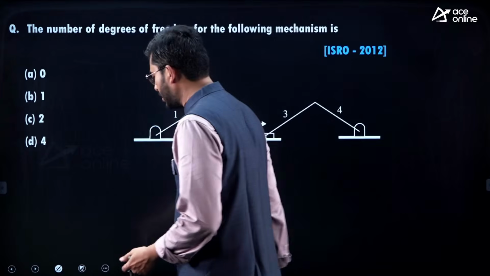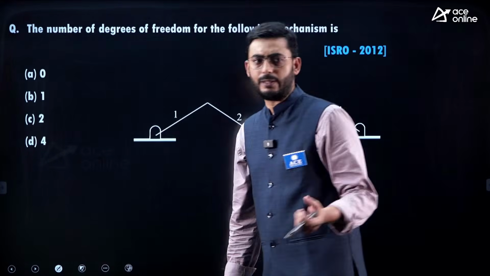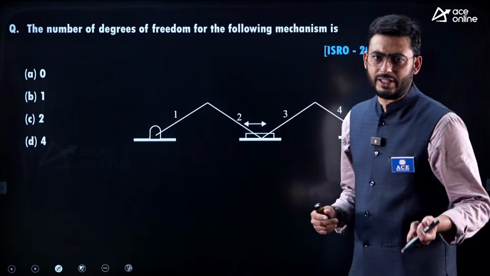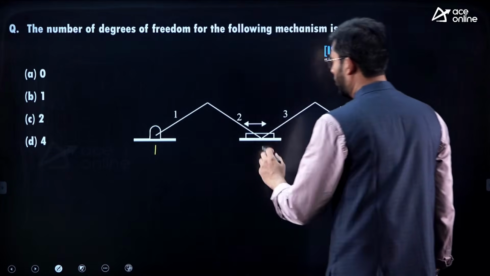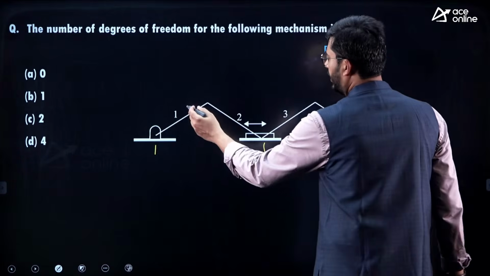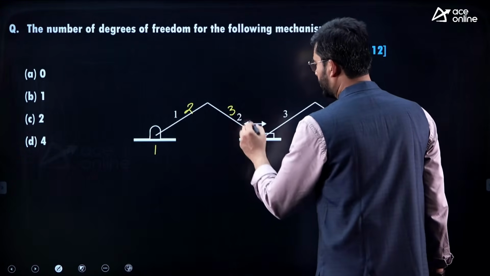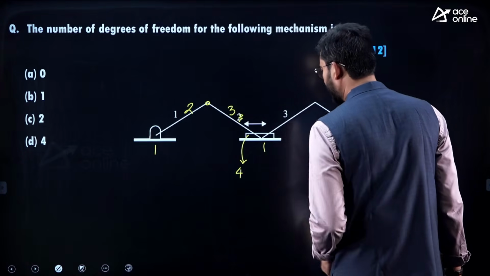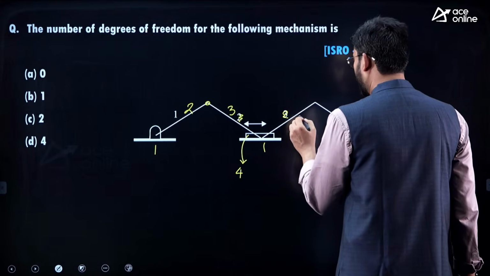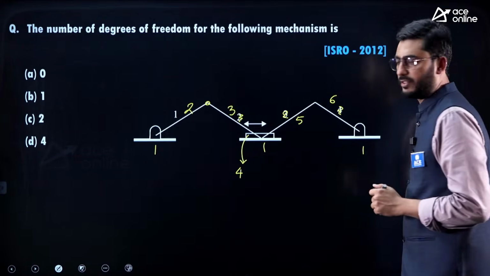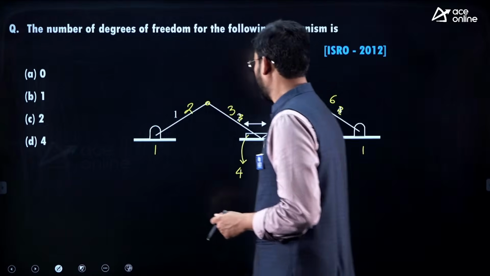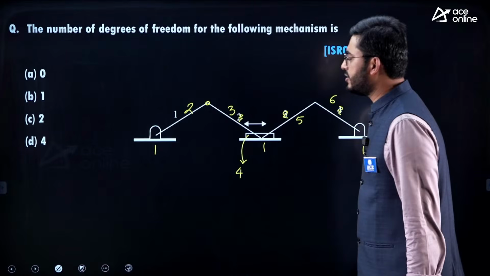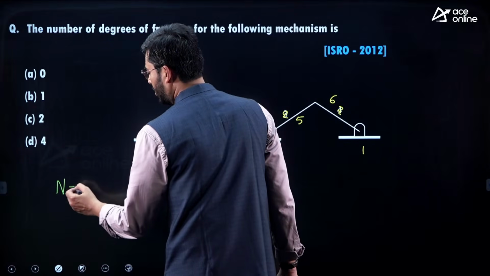Here is another question, a slightly complex linkage, and once again they are asking you to calculate the degrees of freedom. The fixed link will always be treated as link number 1, this is link number 2, this is link number 3, the piston is link number 4, and this would be link number 5, and this would be link number 6. Now let me count the joints. The number of links is n equal to 6.